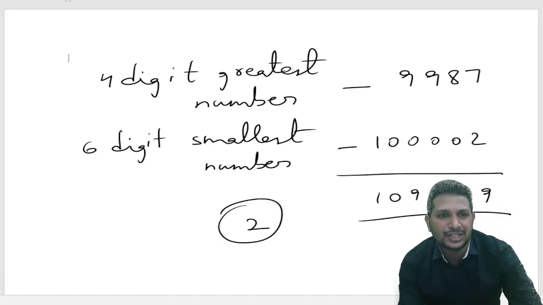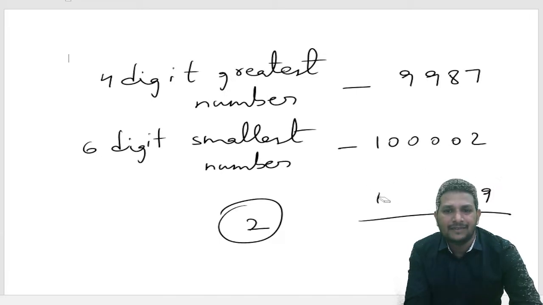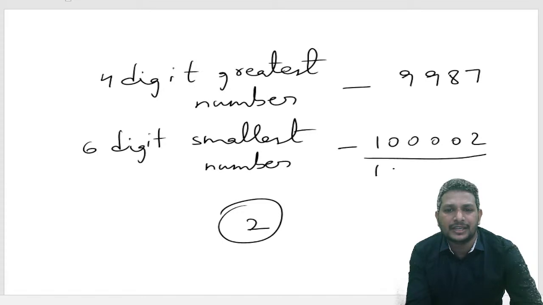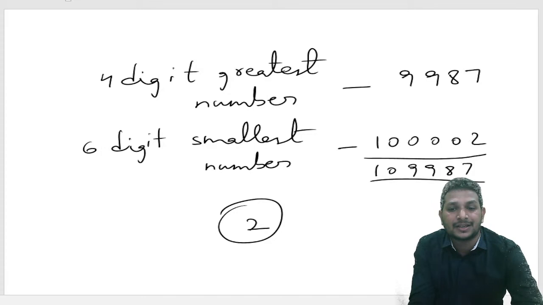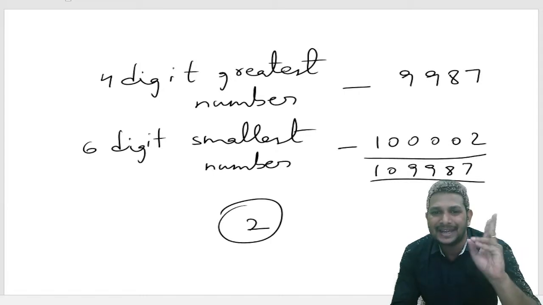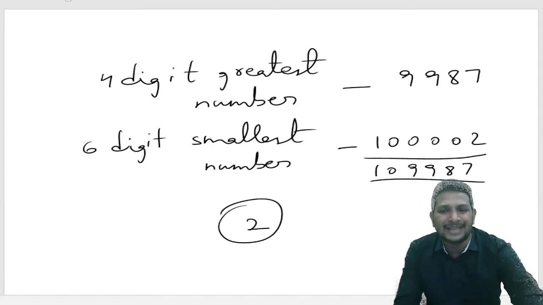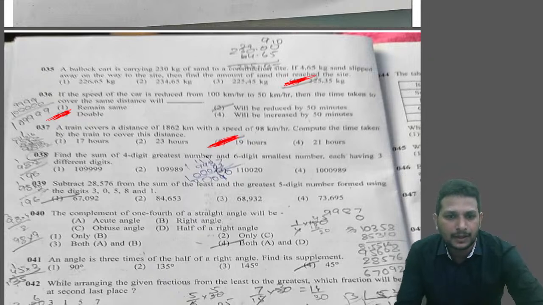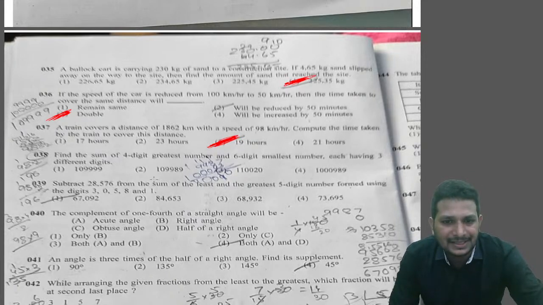109989 is the answer. The most important thing over here is, when we write this 4-digit and 6-digit number, make sure of one thing. They told clearly we need to use 3 different digits. That's why use 3 different digits here, like 102 and 987. Is that clear? So we got the answer as option 2. Okay, let's go for the next question.